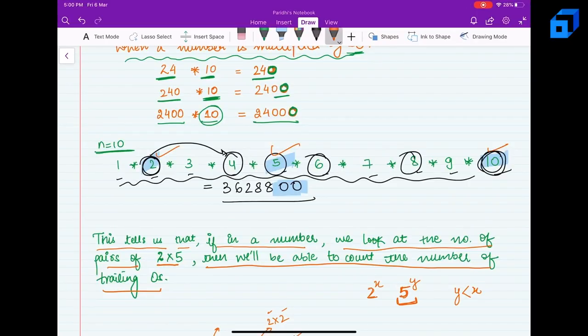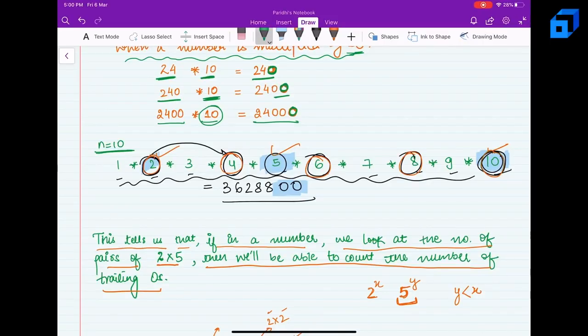So at every second number, we are able to find a multiple of 2, which will give us the number of 2s, right? And every fifth number is going to be a multiple of 5. That will contribute to the power of 5.